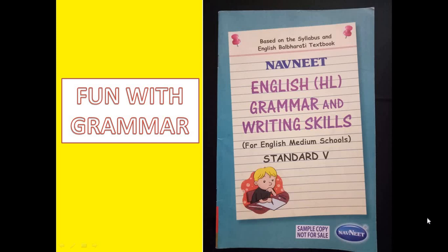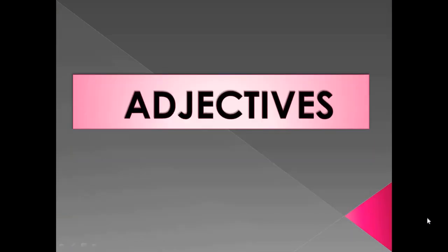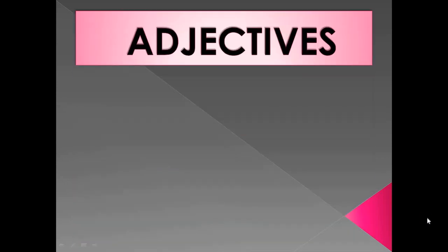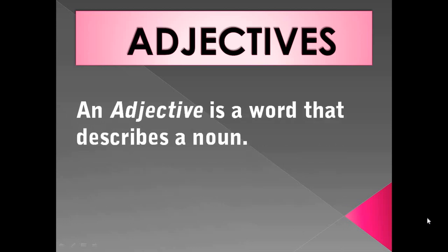We'll start with English grammar. The topic is adjectives. What are adjectives? An adjective is a word that describes a noun. I repeat once again and you can read along with me. An adjective is a word that describes a noun.